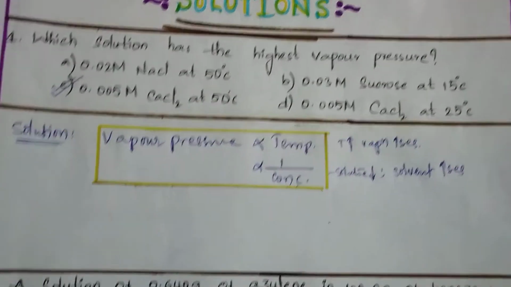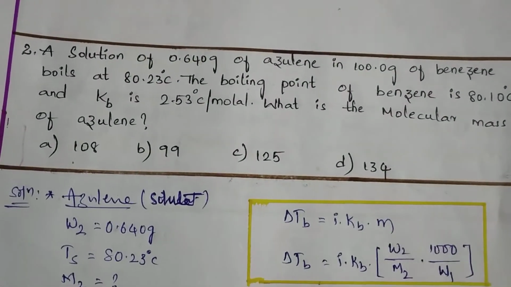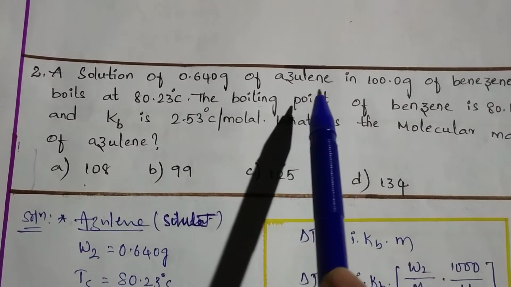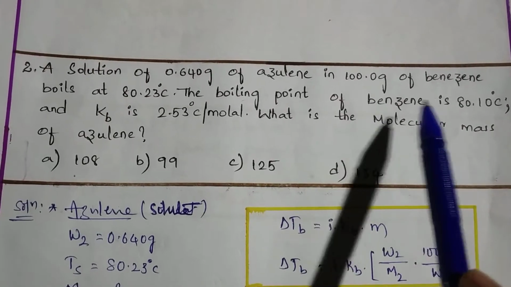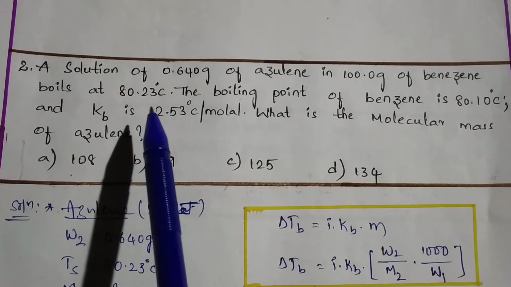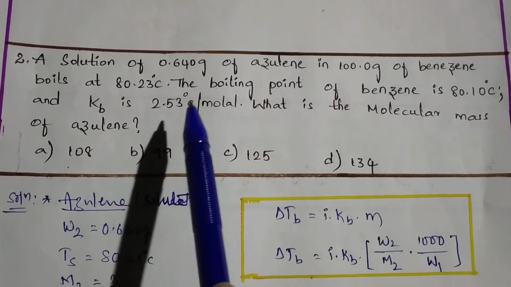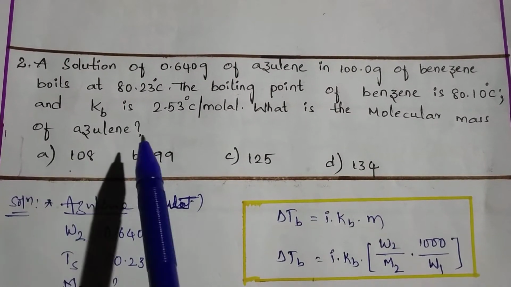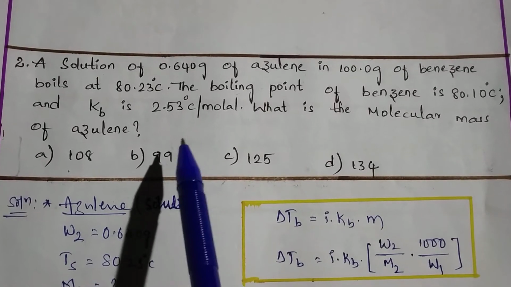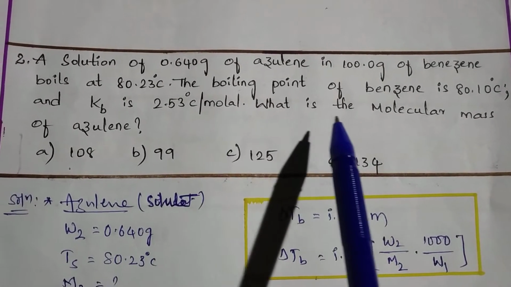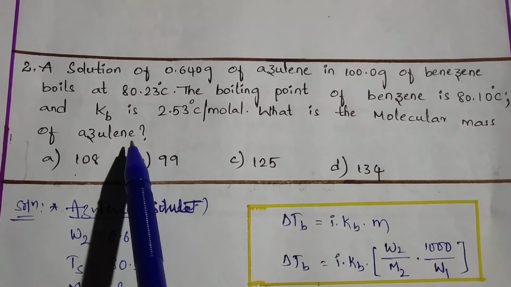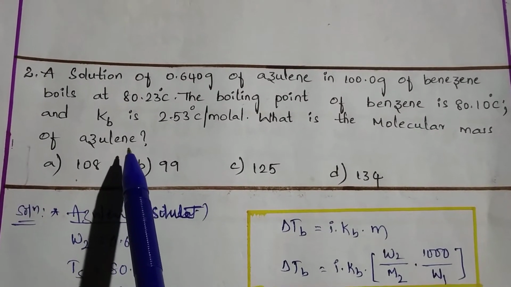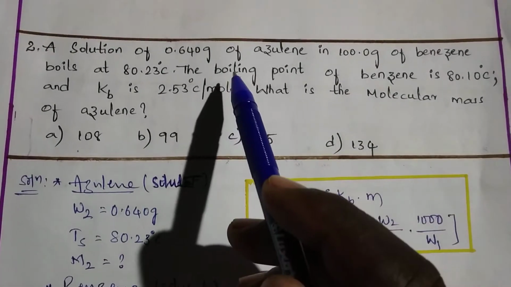Okay. Next question is, a solution of 0.640 grams of acetylene in 100 grams of benzene boils at 80.23 degrees centigrade. The boiling point of benzene is 80.10 degrees centigrade and Kb is 2.53 degree centigrade per mole. What is the molecular mass of acetylene? So here benzene is the solvent and acetylene is the solute. So I will take these two here.